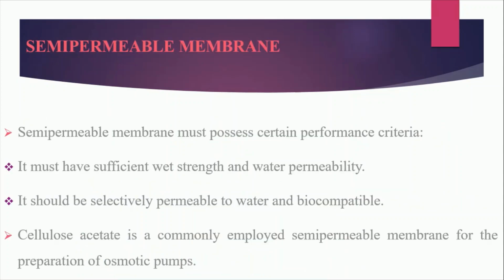Second one is the semi-permeable membrane. This is the most important thing of the osmotic drug delivery system. We have to select a suitable polymer to prepare the semi-permeable membrane, and the most commonly used is cellulose acetate.